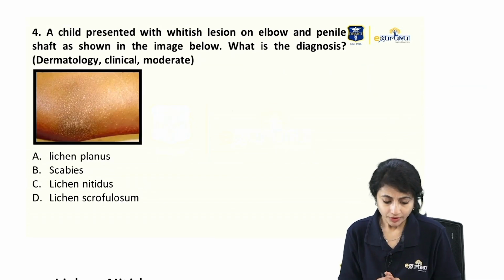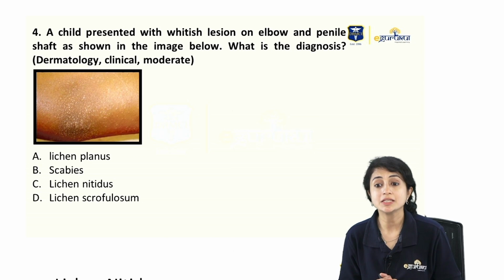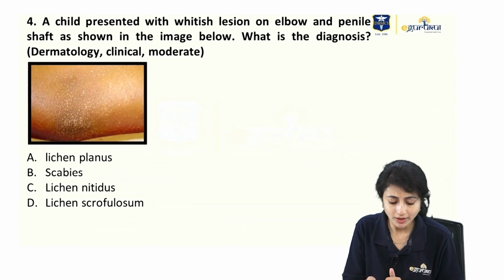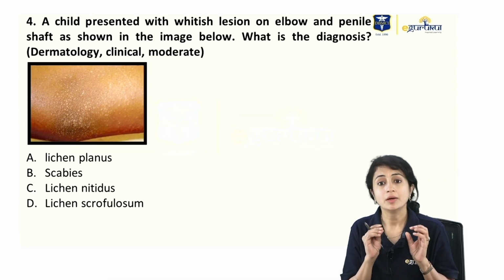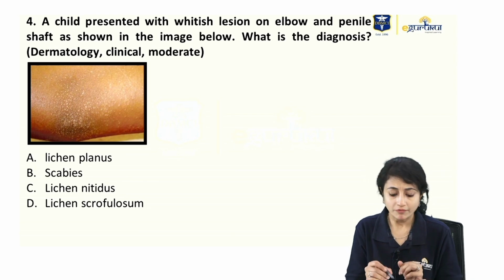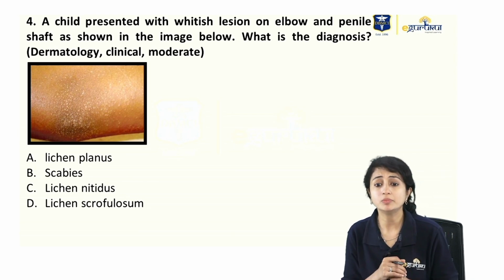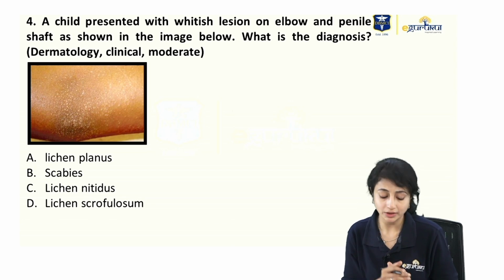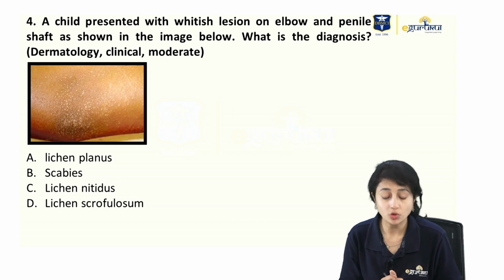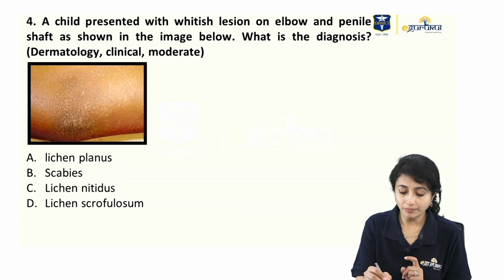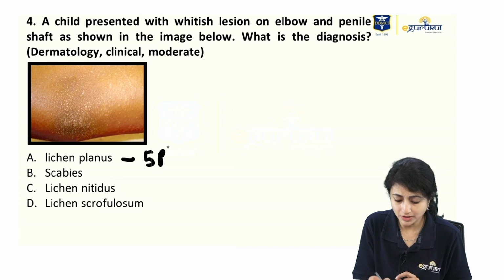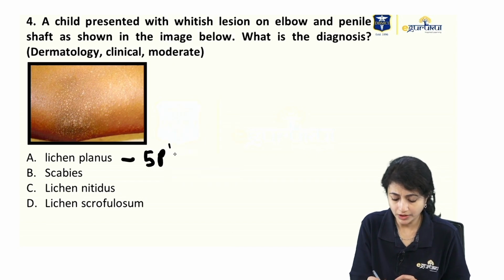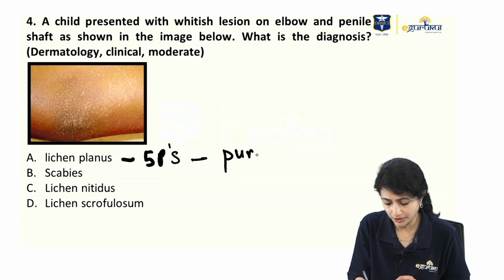Okay? Okay. A child presented with whitish lesion on elbow and penis, penile shaft as shown in the image below. Now, what is the diagnosis? So, what I see here is very, very shiny pinpoint lesions, which they tell me is present on elbow and penile shaft. Whitish. So, whitish lesions would mean very shiny pinpoint lesions. Let's look at the options. Lichen planus. Lichen planus we know presents with 5 Ps, and so the lesions are not whitish, they are purplish lesions.